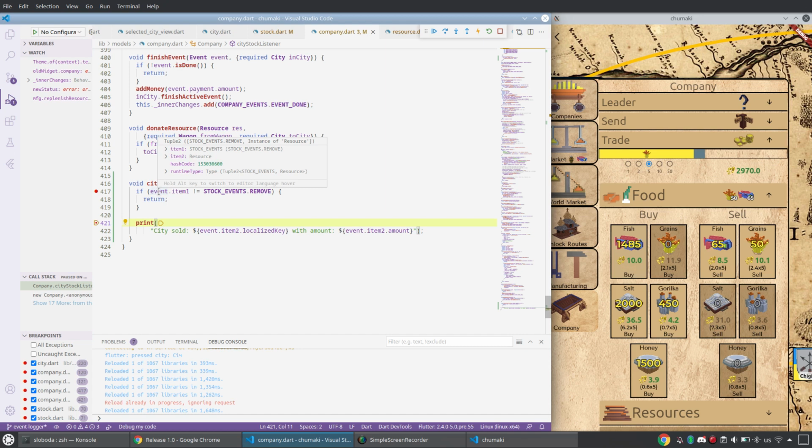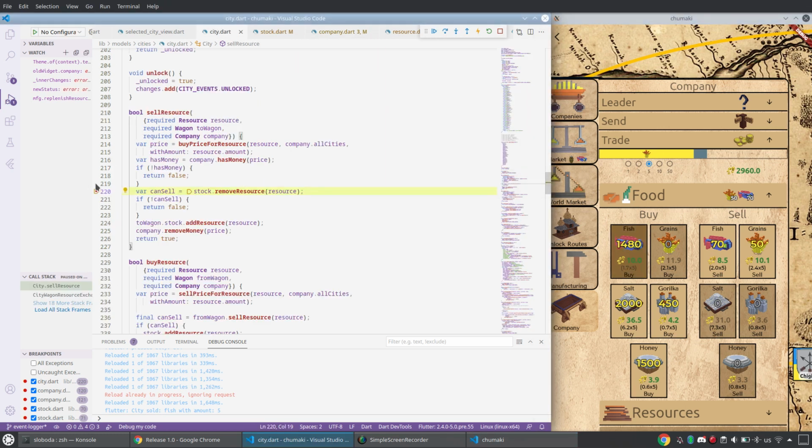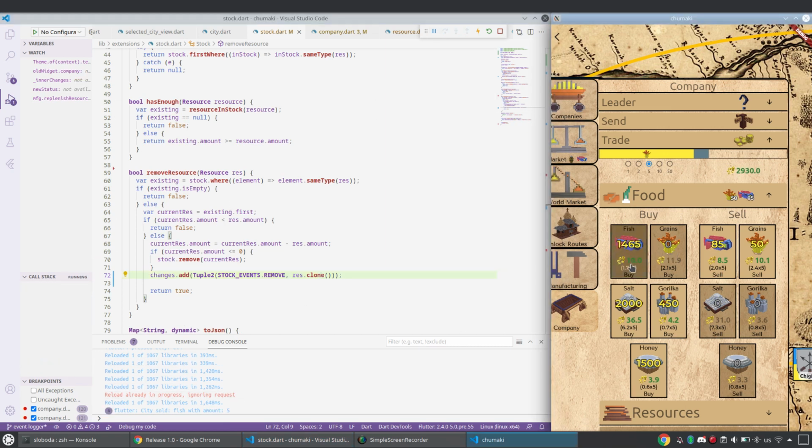Yeah, previously I checked if the tuple is not equal to remove. Of course it was not, so it returned. Now it's correct. City sold, fish with amount 5. Nice. Let me remove all of these debuggers. Yes, so again, let me show this to you, which you can watch in the debug console. City sold with amount 5. You see 5 messages.